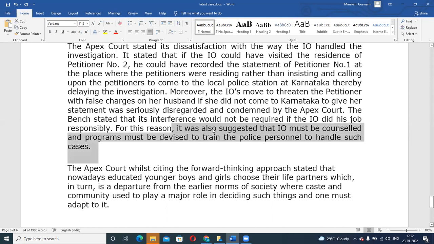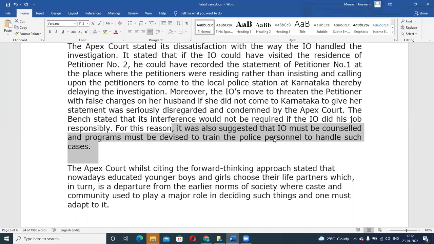Now, this part which you see is sort of an opinion. Many times you would see, why is a certain thing happening? Because there is less awareness amongst people. So we need to create awareness, we need to educate people. A lot of times the Supreme Court would provide its opinion as well.